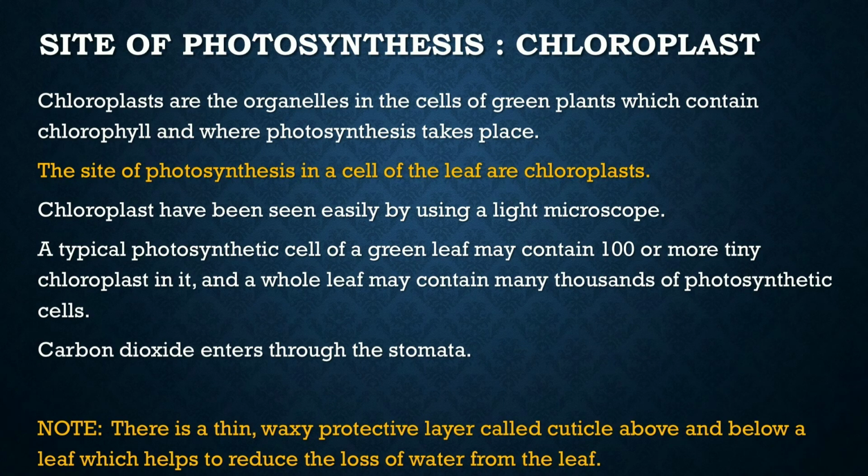And carbon dioxide enters through the stomata, which are the tiny pores present in the leaves. And the point to be noted is that there is a thin waxy protective layer called cuticle, which is above and below a leaf, which helps to reduce the loss of water from the leaf.